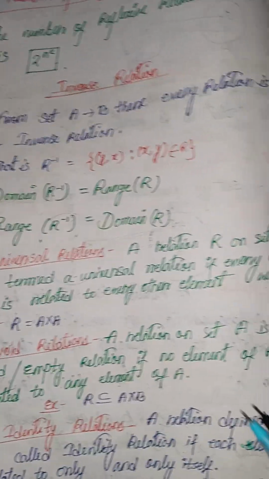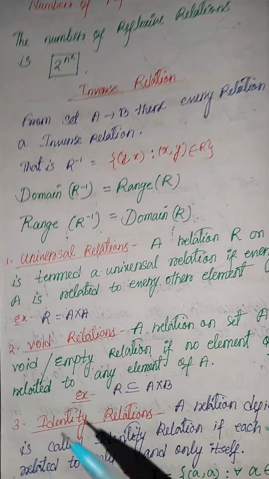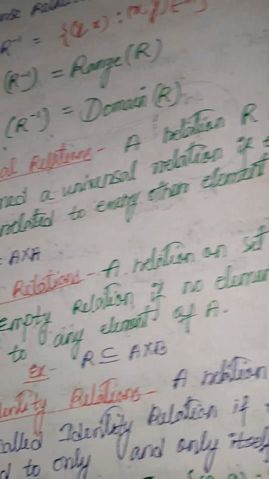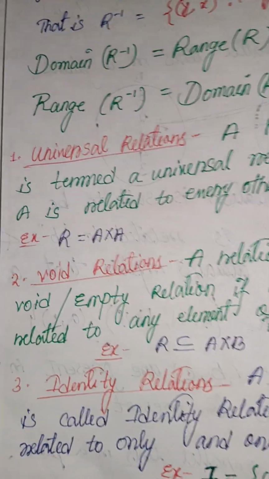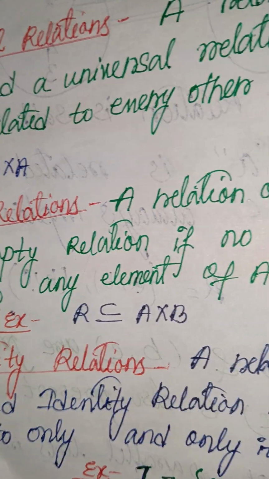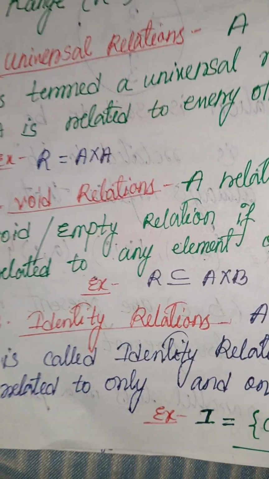Next, void relation: a relation on set A is called a void or empty relation if no element of A is related to any element of A. So if no element of A relates to any other element of A, that's called the void relation or the empty relation, that is R ⊂ A × B. Okay, so that's the example.